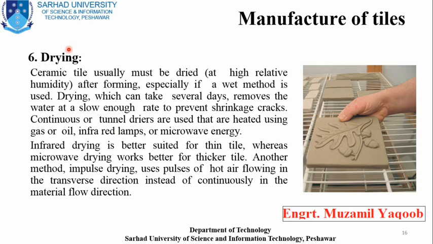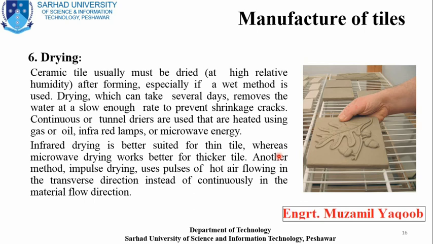The second last stage is known as drying. When we make tiles according to our desired size, we place them at room temperature for drying, so they avoid shrinkage, because it prevents shrinking cracks.